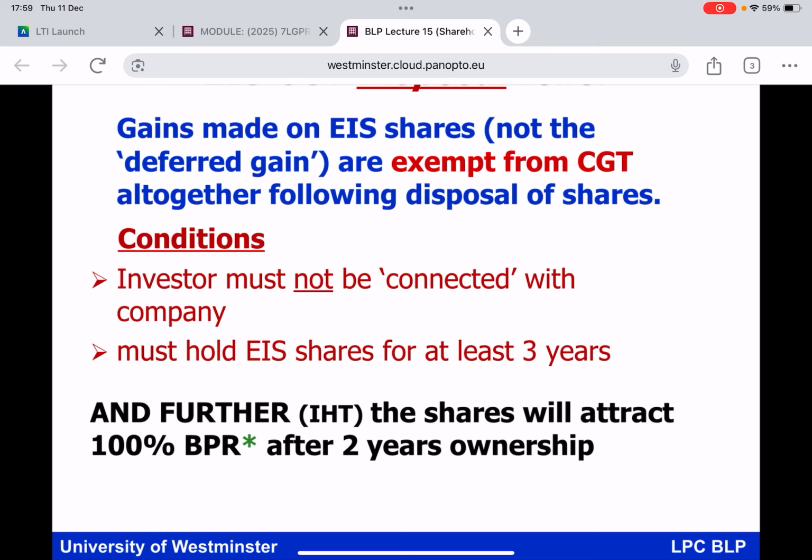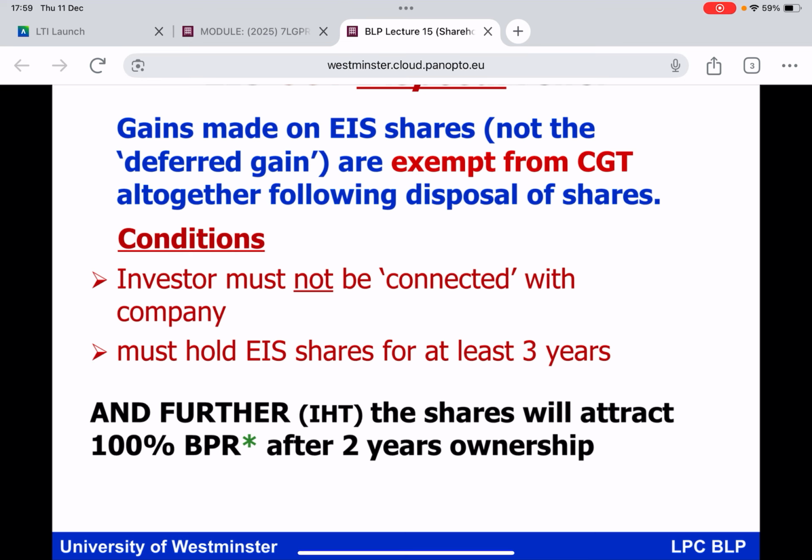Let's move on. EIS CGT disposal relief. Now remember, we're talking here about investing our cash into an EIS qualifying company in return for shares. Now you're going to like this, everybody, because if you meet the conditions, gains arising on the shares in the company in which you've just invested your cash will be wholly exempt from CGT, provided you meet the conditions.